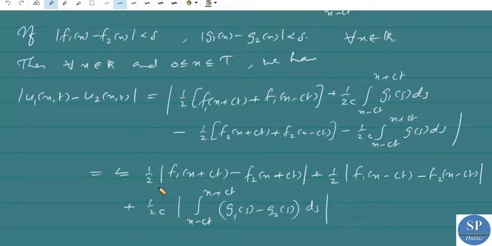Okay, because we have modulus of a plus b is less than or equal to modulus of a plus modulus of b.